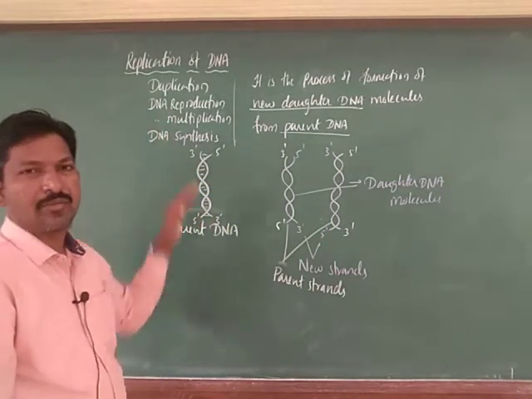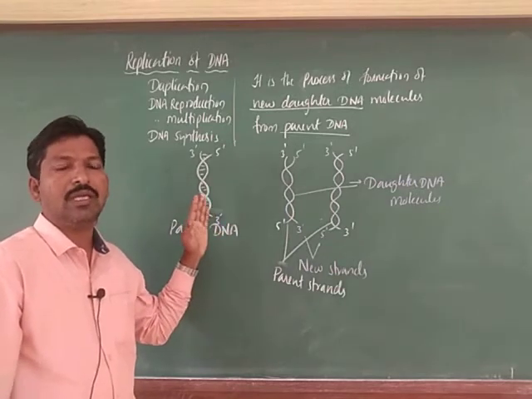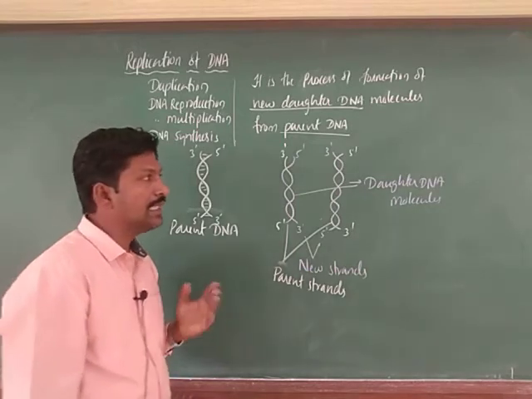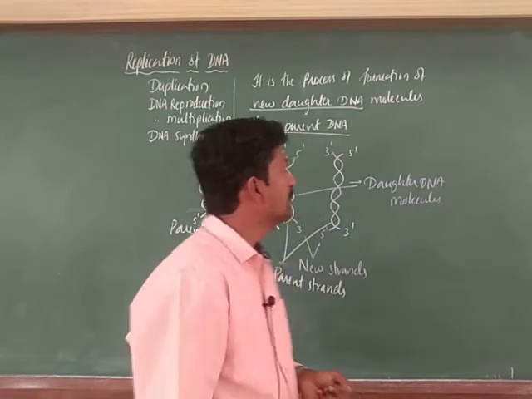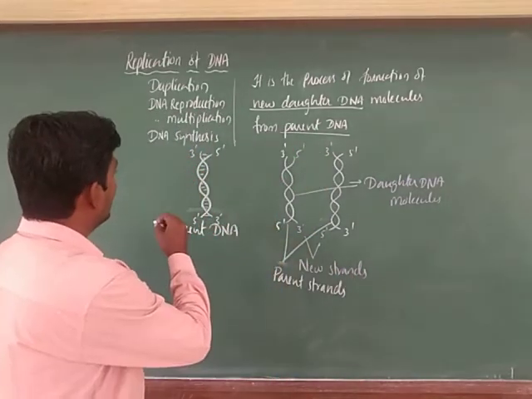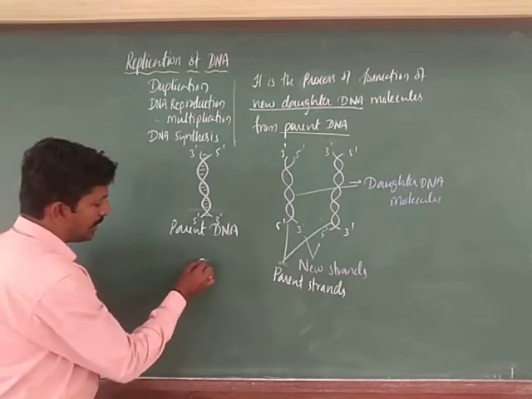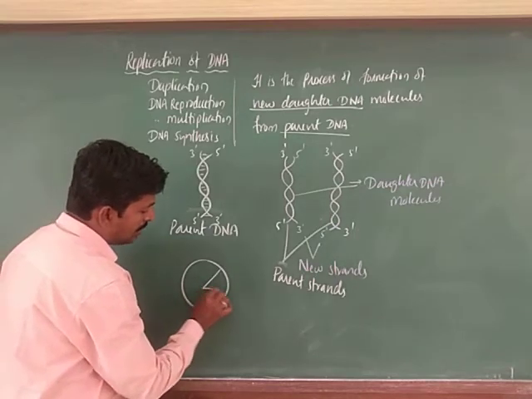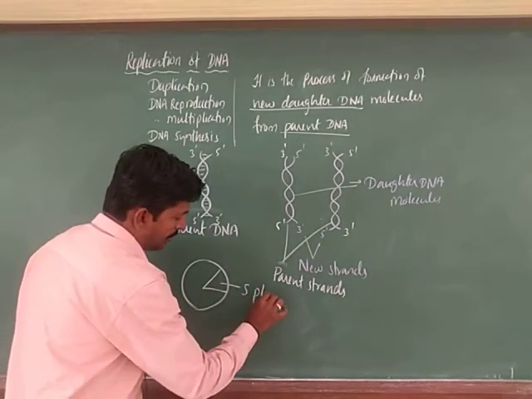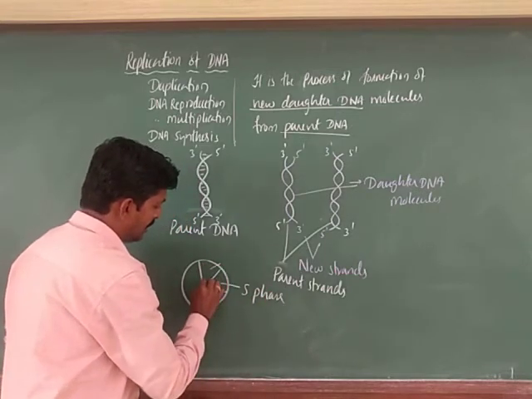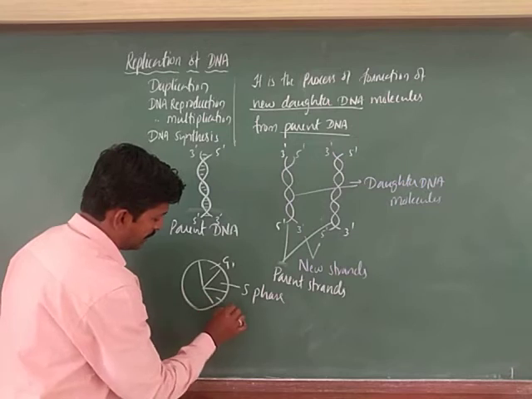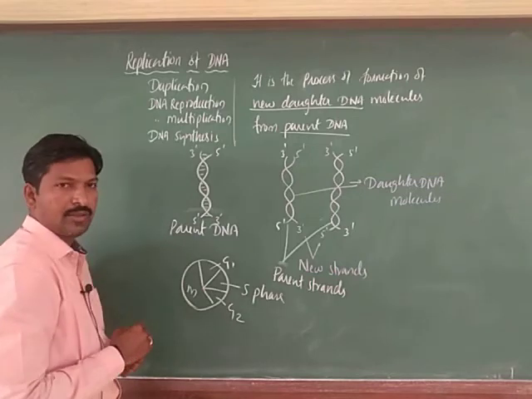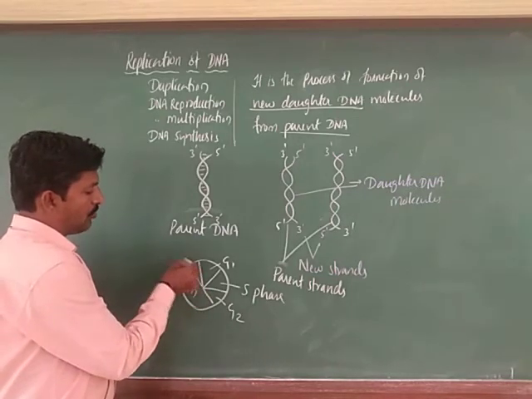It may be an elongated segment or some portions. Usually this occurs during cell division, in the cell cycle. As you know, the cell cycle has different phases. There is a synthetic phase, what we call the S phase, the G1 phase, the G2 phase, and the M phase. There may be a G0 phase also.